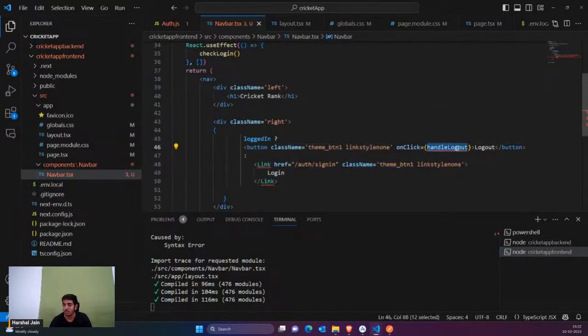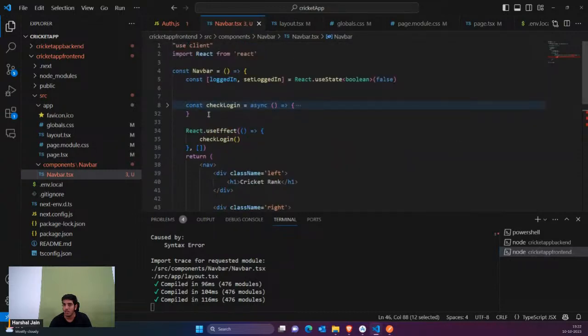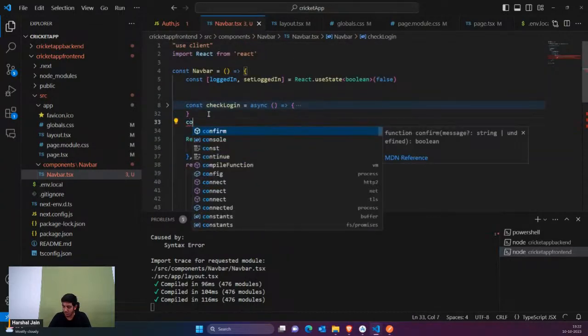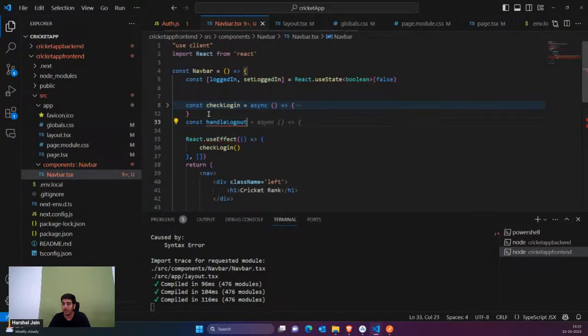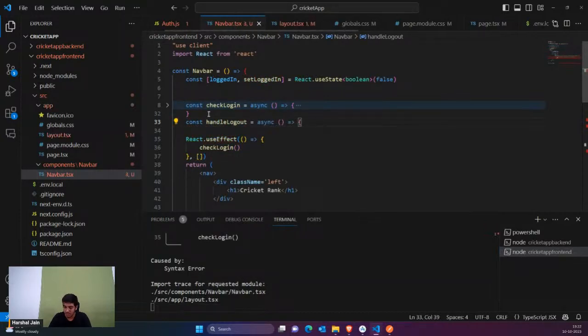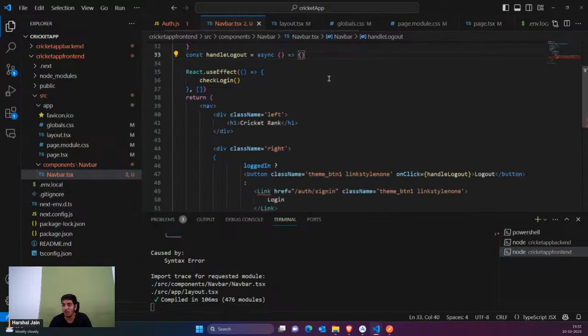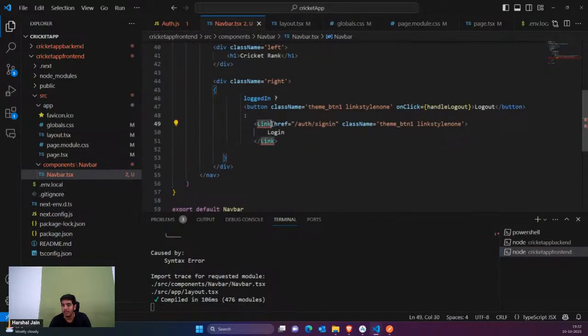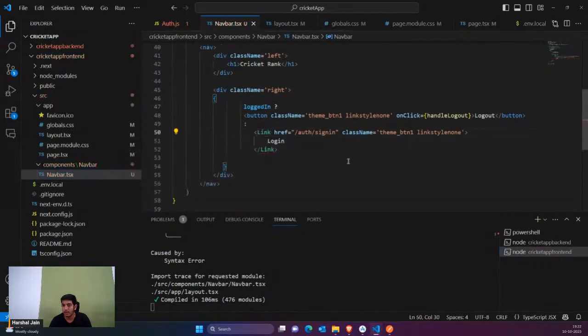So these are the things. First of all, we have to create this function also. So I would simply create this function. This function would actually call the logout API. That's it. What else? You can see we have to use the link tag from Next.js. So use link tag from Next.js. That's what we are going to show to the user.